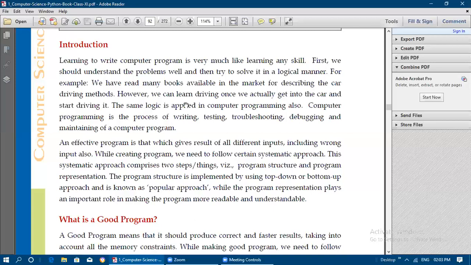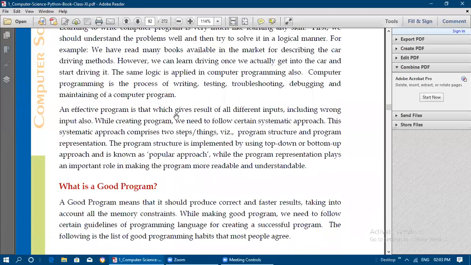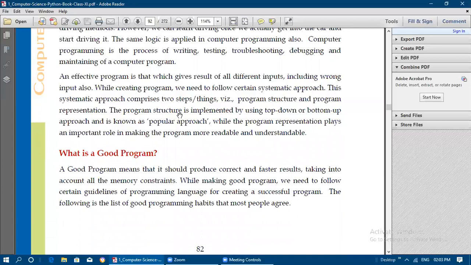And the program representation plays an important role in making the program more readable and understandable. It should be easily understood by every user, or everyone who is making use of the program. It should be understandable. So that will be taken care of by the program representation.